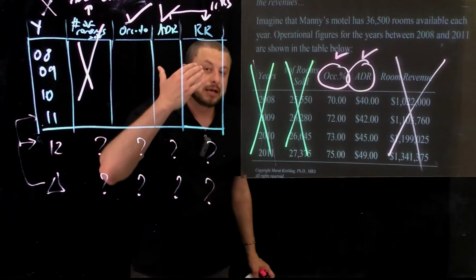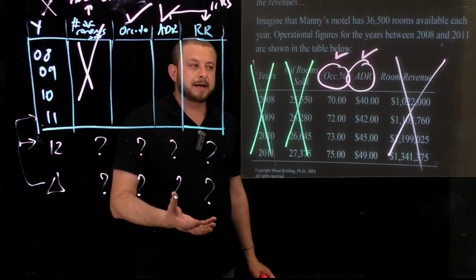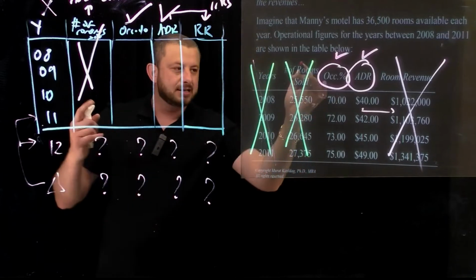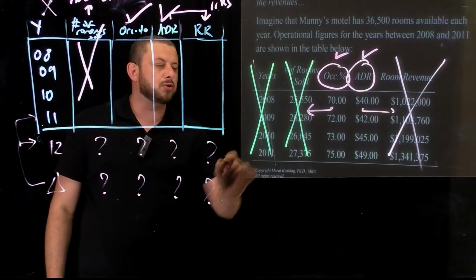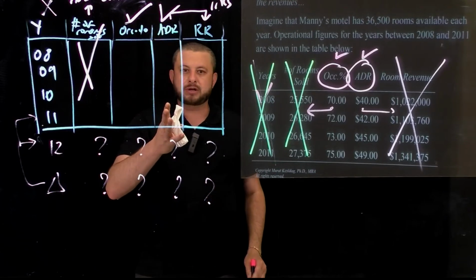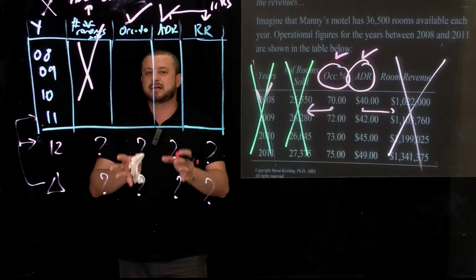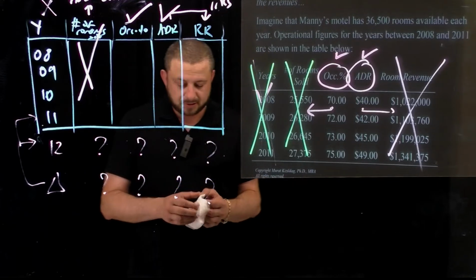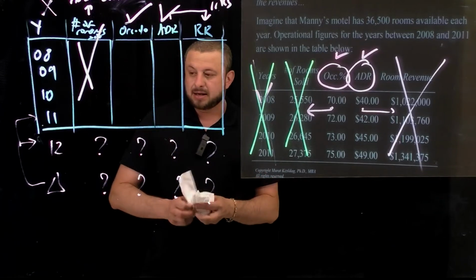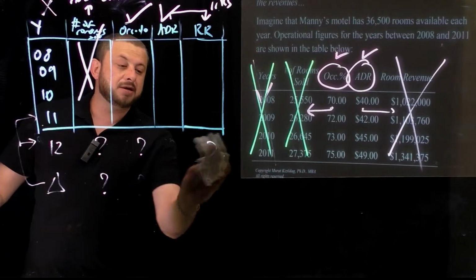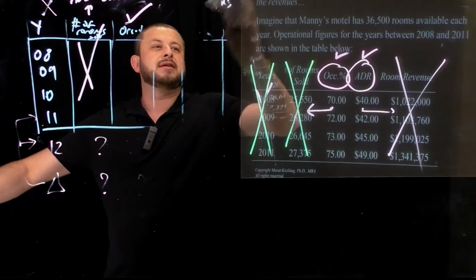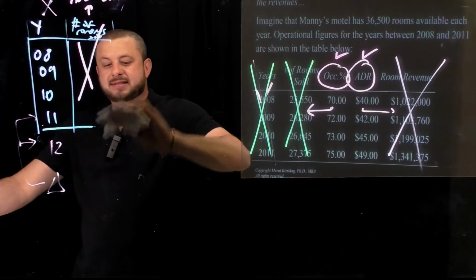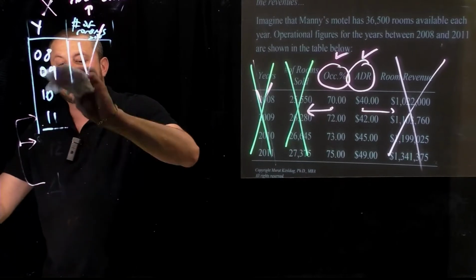Again, you can as a decision maker, but it might not make too much sense since you have the ADR that drives the room revenue, and you have the occupancy that drives the number of rooms sold, and year is out anyway. Do you see what I'm talking about, guys? So this is how I read the table to determine if there's a trend or not. The next step is, I'm going to see if there's a trend in both ADR and occupancy percentage, and if yes, I will continue the trend.